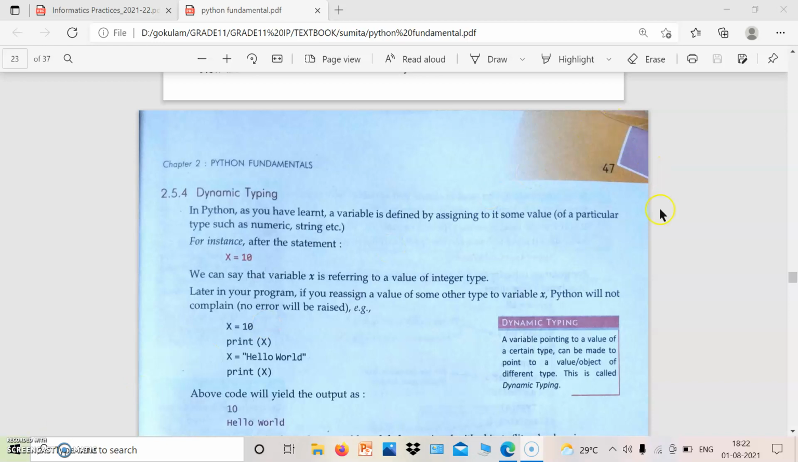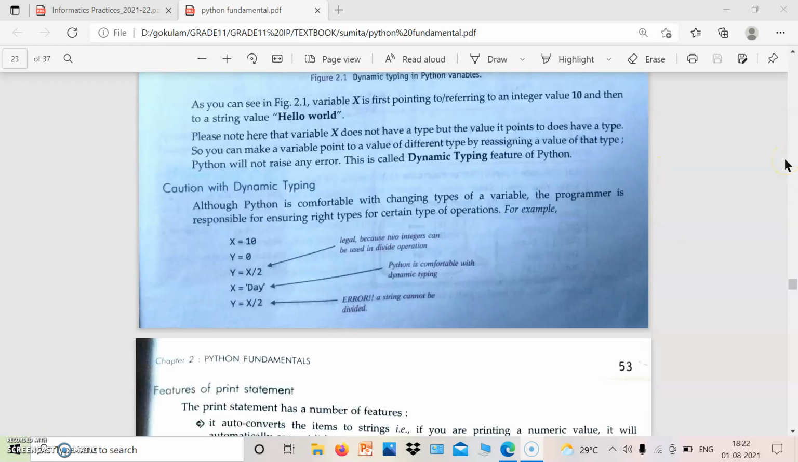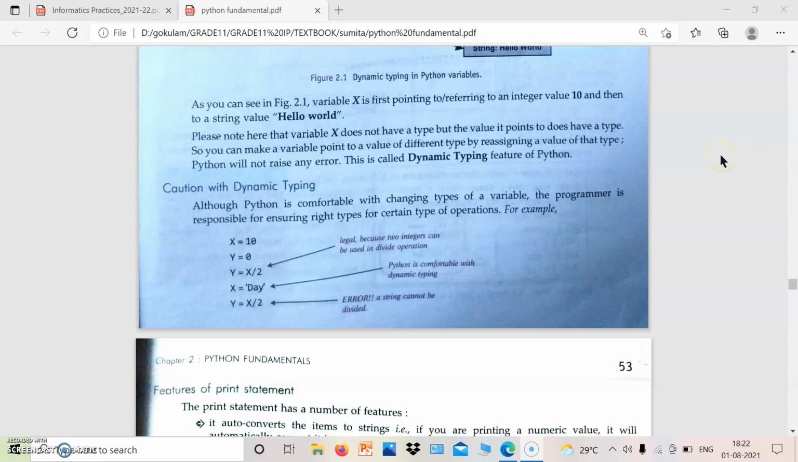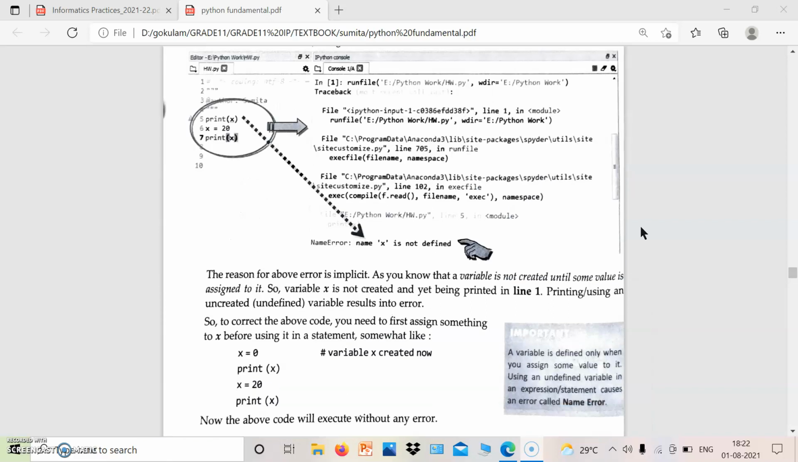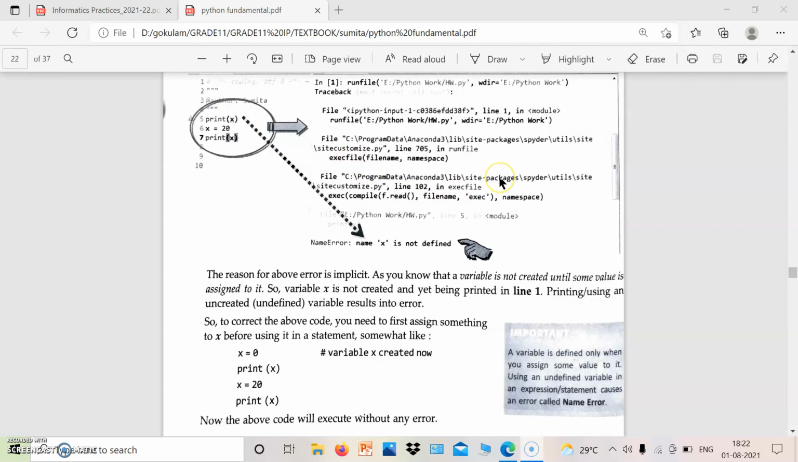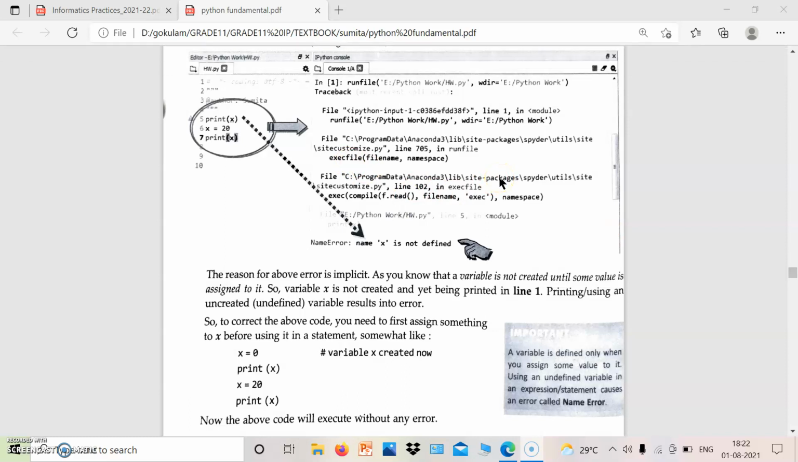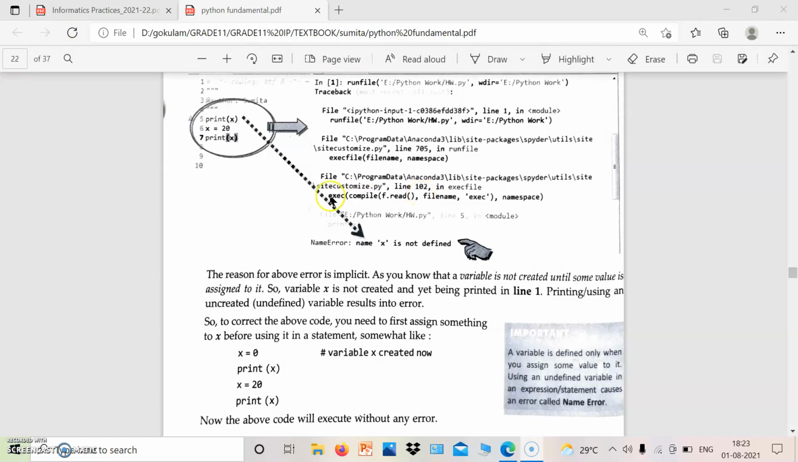So what we said is that a variable is used to store a value. In a variable we can assign a value by using the assignment operator, that means the equal to operator. Then variable definition means after the value is given to the variable, only then can we print the variable value. That is known as definition. If we did not use x = 20 before, it will be an error.